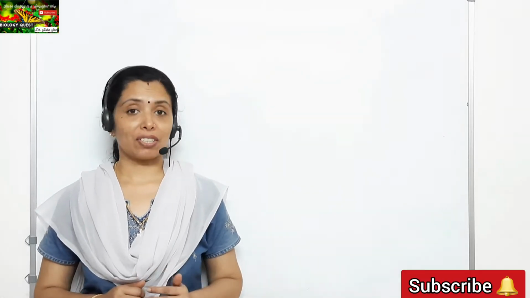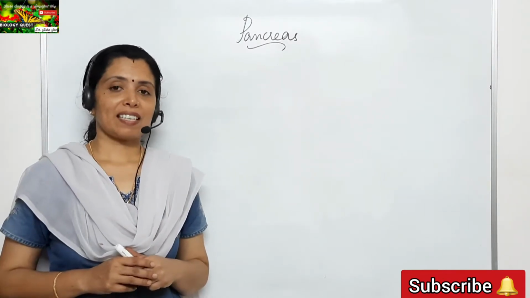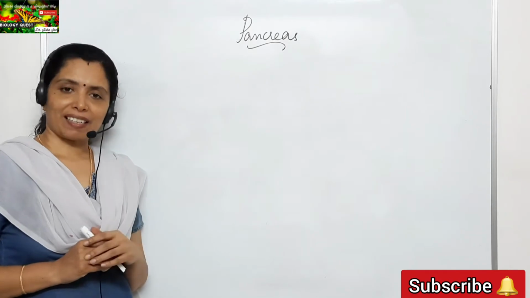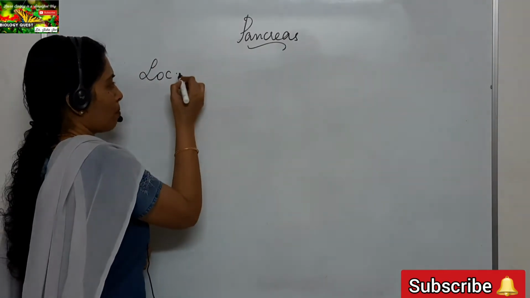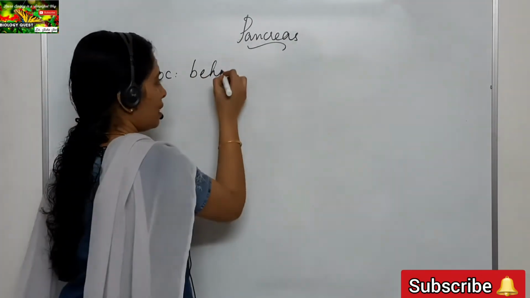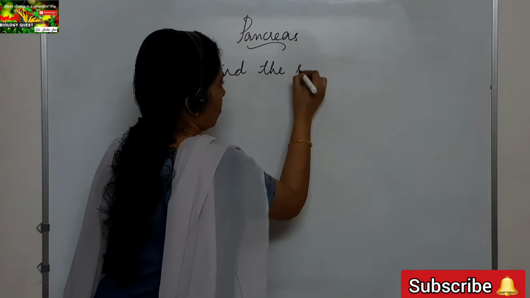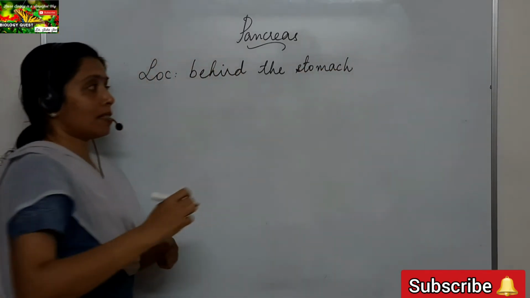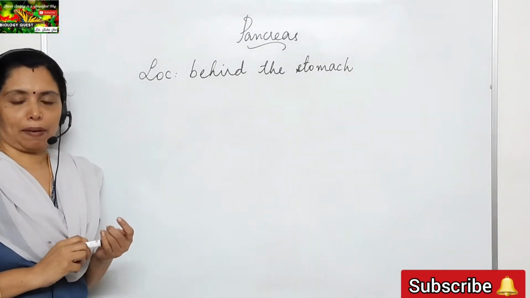In this session, we shall discuss the location and function of the pancreas. Now, let us first have a look at the location of the pancreas. Where is the pancreas located? Pancreas is located behind the stomach. Okay, it is behind the stomach in the abdomen. So, location of pancreas: it is located behind the stomach in the abdomen.